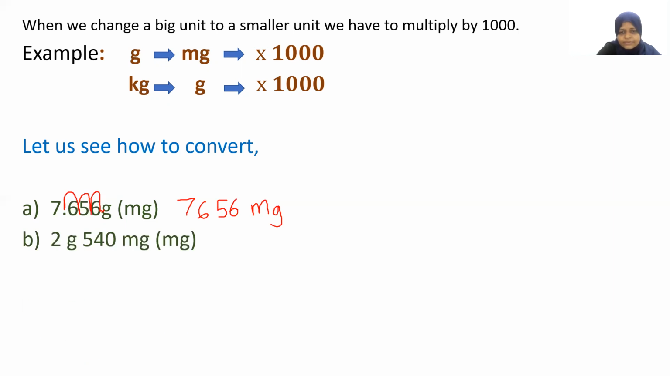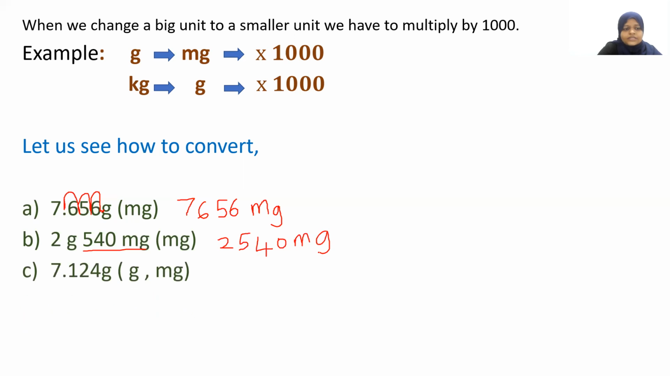Next one, 2 grams and 540 milligrams. In this type of example, we are changing to milligrams, and here it is already in milligrams, so there is no need of changing this 540. But 2 grams you need to change. 1 gram is 1,000 milligrams, so 2 grams is 2,000 milligrams. 2,000 and 540 is 2,540 milligrams. Simple. You don't have to change the milligrams, you change only the gram which was given there.